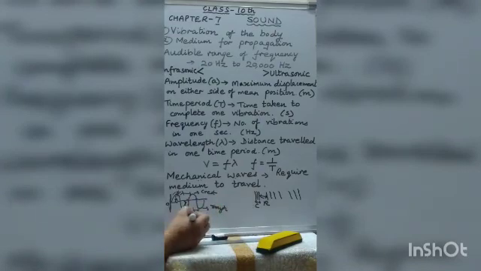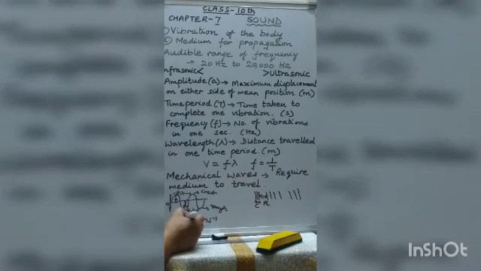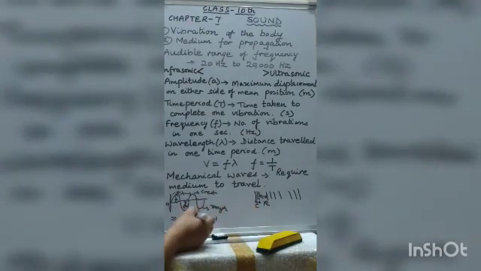One more very important difference, the speed of light is very high, that is 3 into 10 to the power 8 meter per second in air or vacuum, but the speed of sound is low. It is approximately 330 meter per second in air. And one more point, the wavelength of light waves is very small, but the wavelength of sound waves is very large, in the range of 10 to the power minus 2 meters to 10 meters. And the light waves are transverse waves and the sound waves are longitudinal waves. So these are the main differences between the light waves and the sound waves.